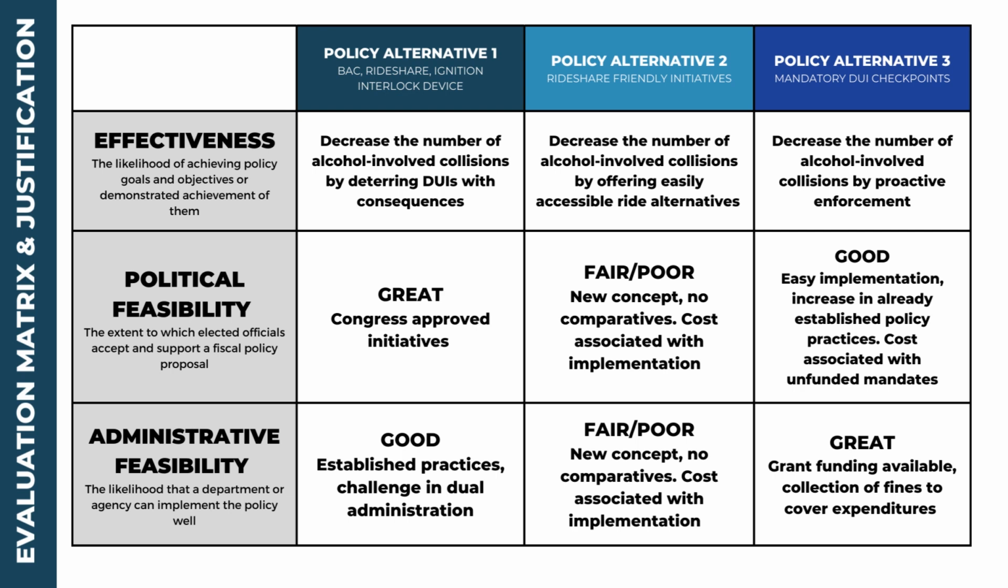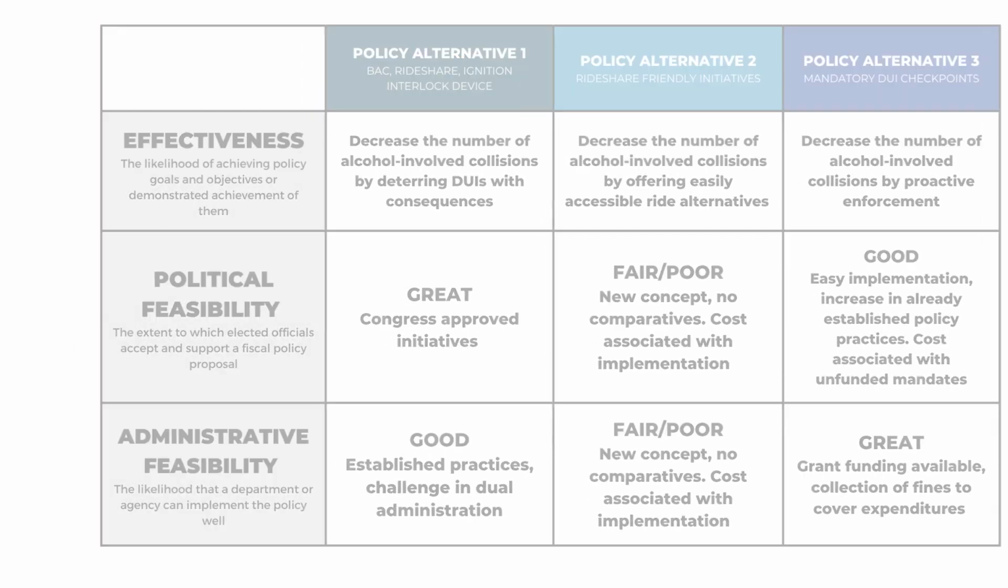For the administrative feasibility for policy 1, again, it's a good established practice, but there are challenges in the dual administration at the various levels. And then for the policy alternative 2, again, we're seeing kind of a fair, poor, new concept. It would take a lot of work to see how that could be administratively effective. And then for policy alternative 3, mandatory DUI checkpoints, this is going to be great to administer. There's grant funding available. Collections of fines will cover some of the expenditures, and it's an already established practice.